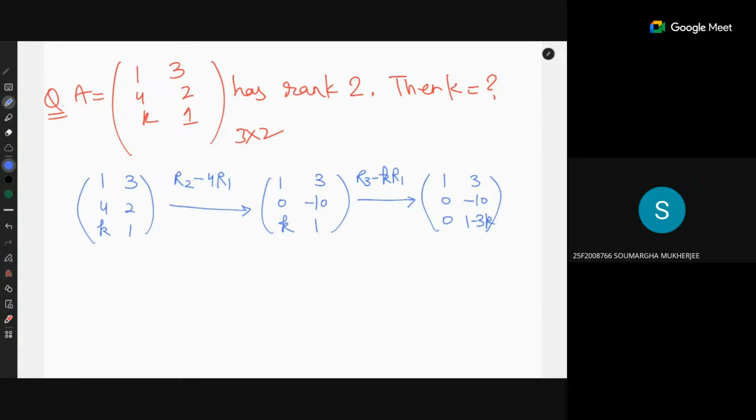So K must be 1 by 3. 1 minus 3K equals 0. The rank is 2, so the last row should be 0. So K is 1 by 3. Right. Is that the only possibility?